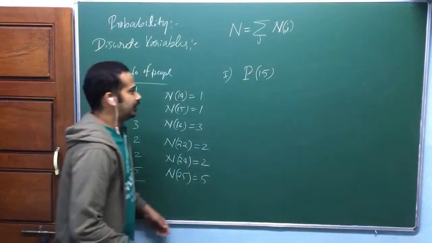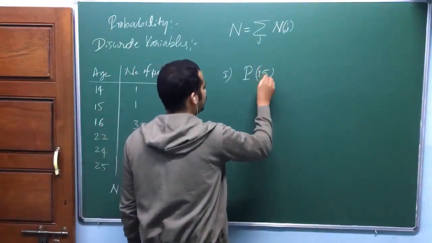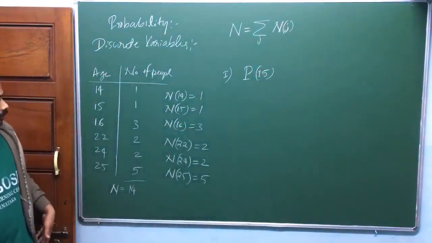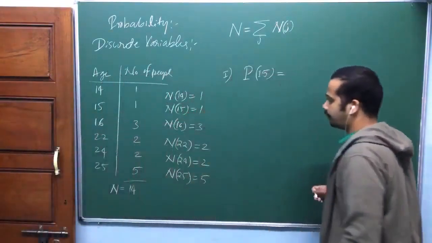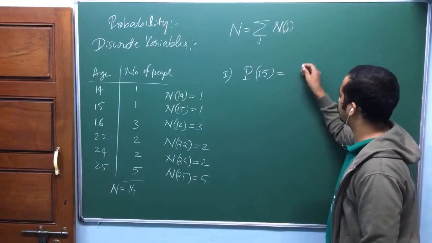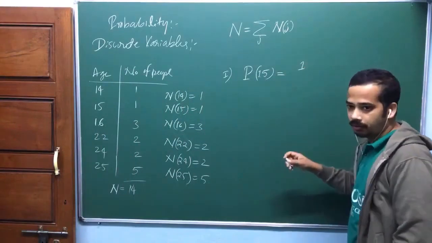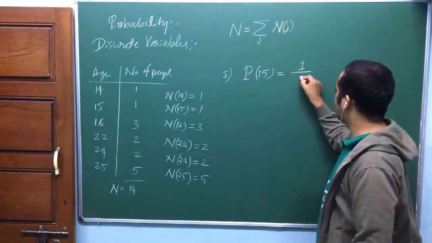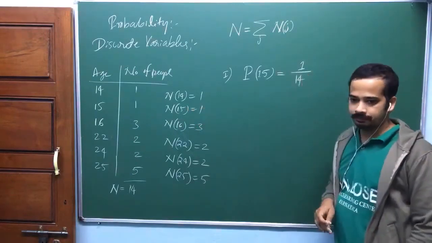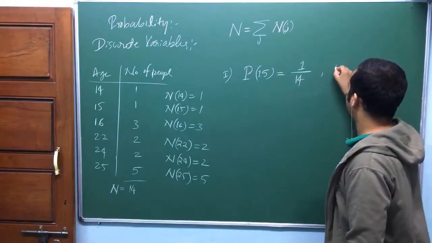Anyway, so now again you are picking a person randomly, okay? You are picking a person very randomly. So then, what is the probability that the age is 15? Is that okay? That is the number of events that are favorable to that one, only one, isn't it? Divided by the total number of possibilities, you have 14 people. Is that okay?